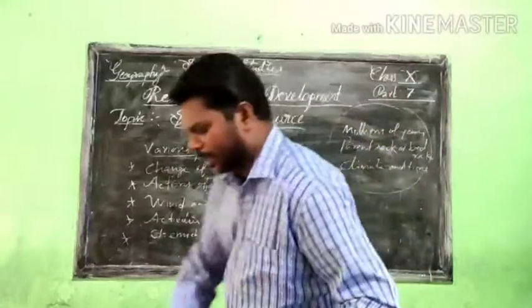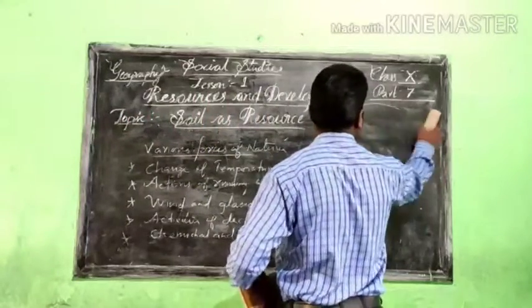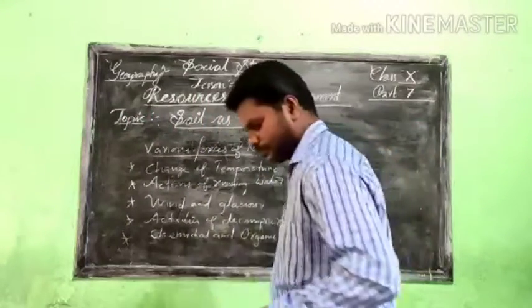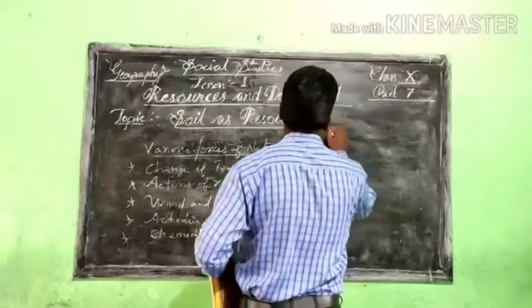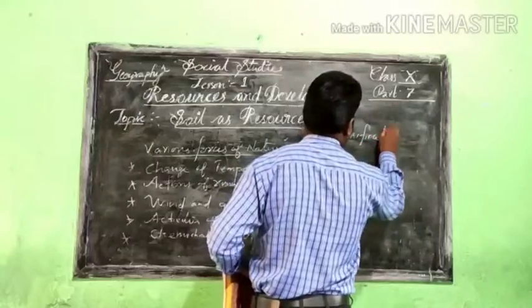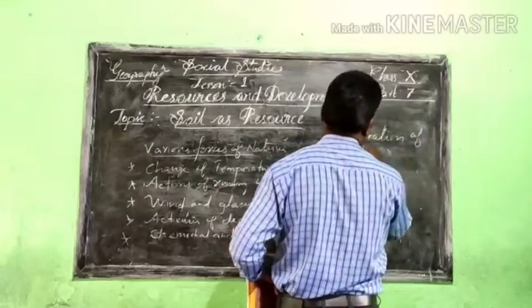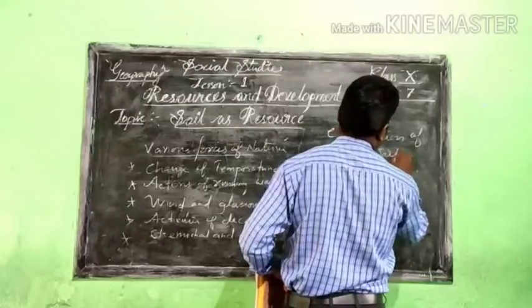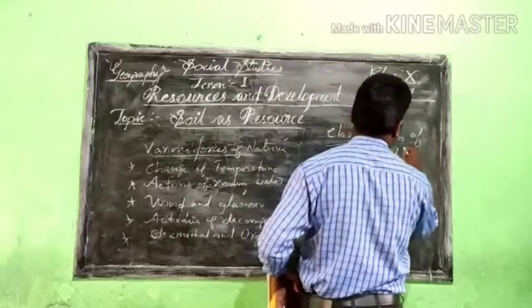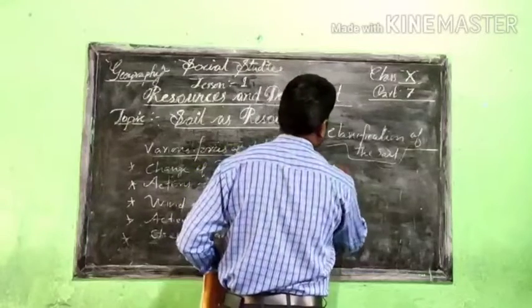Today we have to learn about the classification of soil, and only the first part will be dealt with today. So we are going to learn the first one, alluvial.